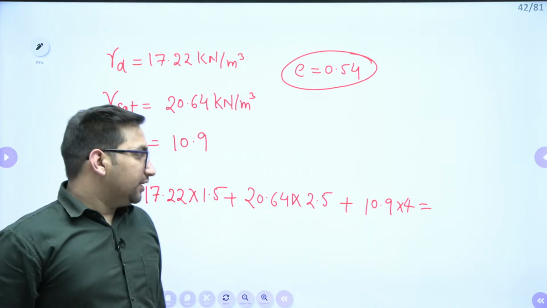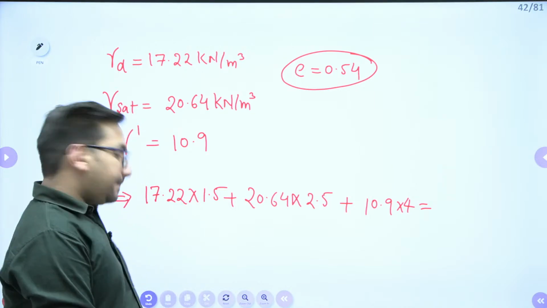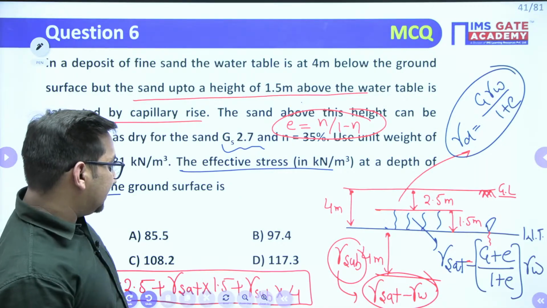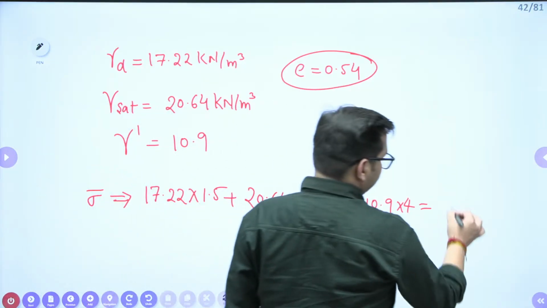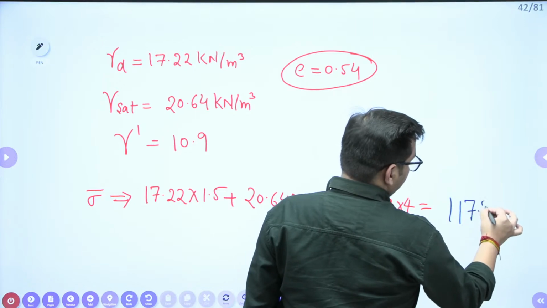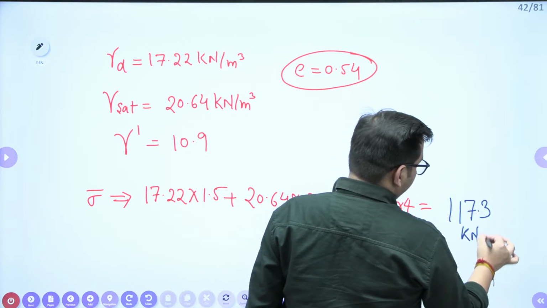Option D. Can you give me just the value? What was option D? 117.3. Okay, right. It is 117.3 kilonewton per meter square.